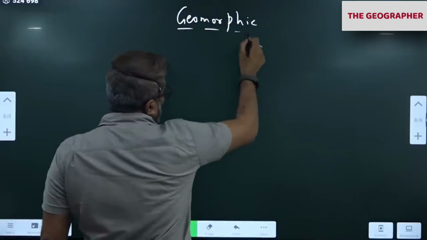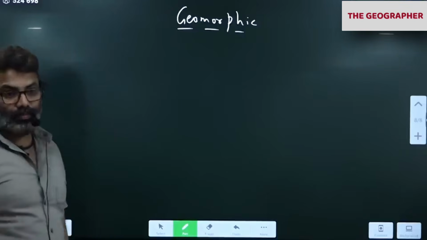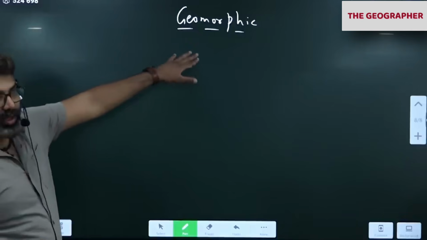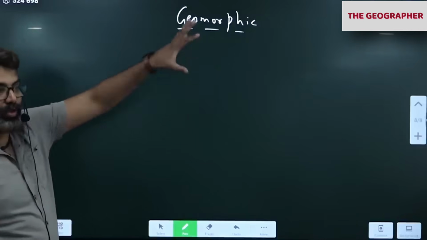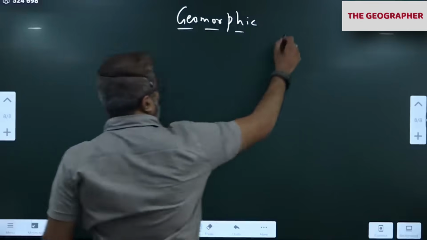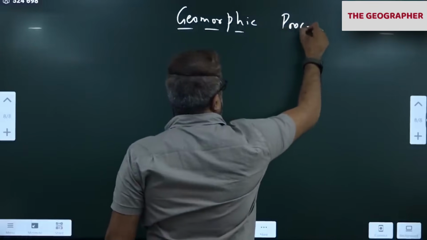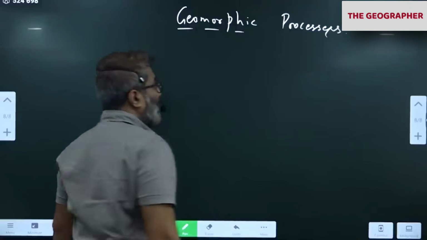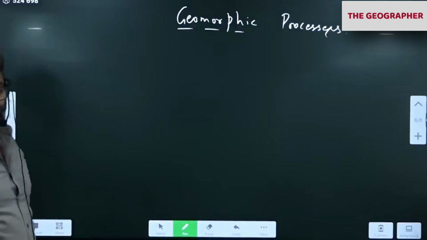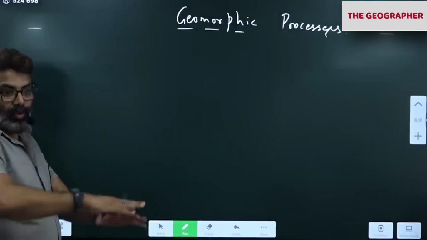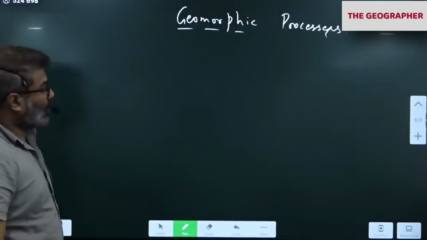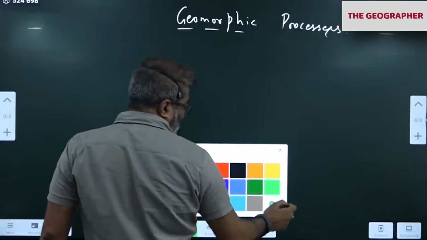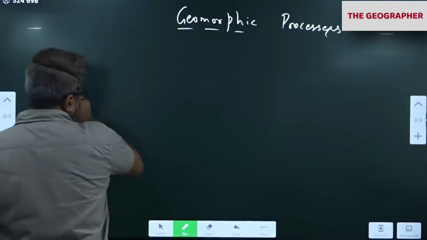Morphic, morph means structure or form. All the processes that take place on the earth can be summarized as geomorphic processes.